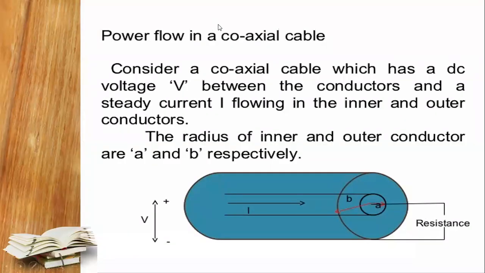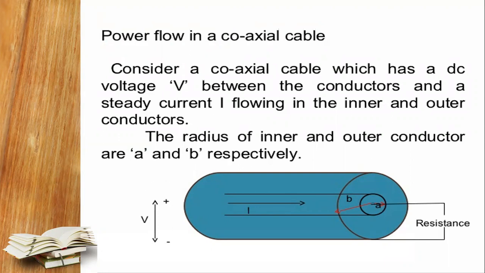So what is the power flow in the coaxial cable? How can we identify it? At ground level, we are using cables and all, and the space, the wireless, is there. So no data call, or you can say why you are going to use wire transmission. That time also we need to take care about the cables.